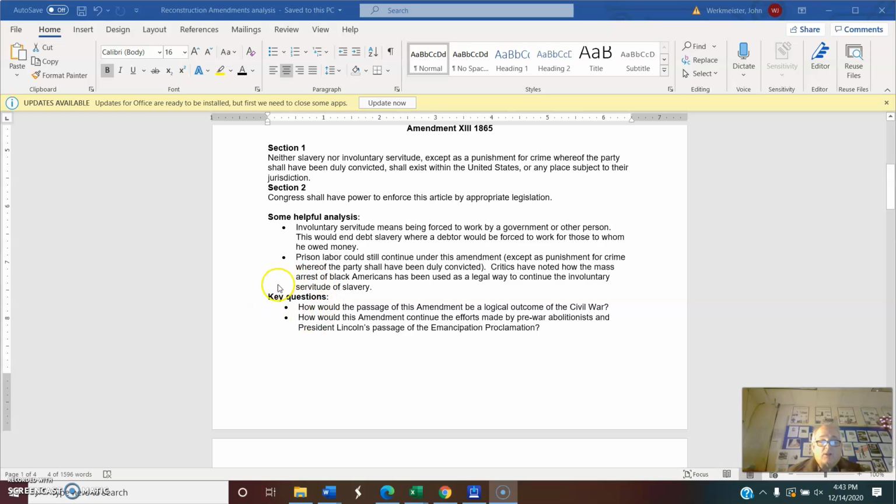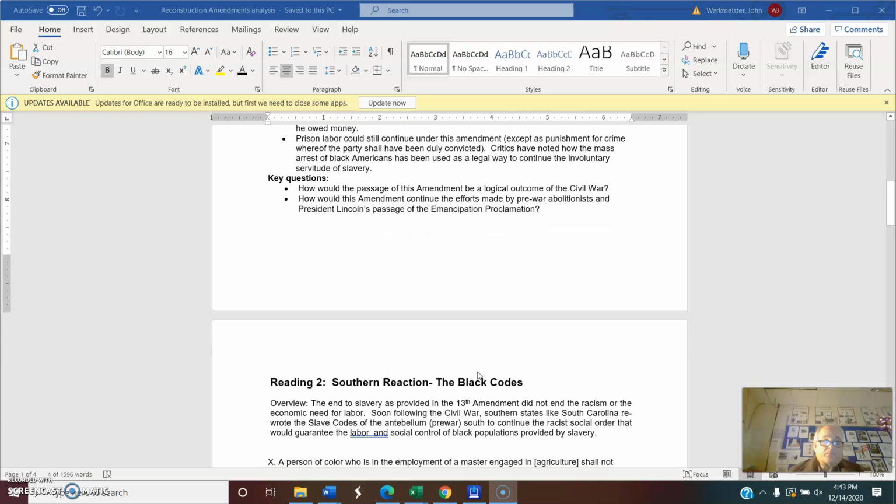There are key questions along with every source too. Those key questions, when you're done reading the source, you should be able to answer those questions in your head. These are going to be on a test to check your understanding of the information we have here. So please read them carefully.